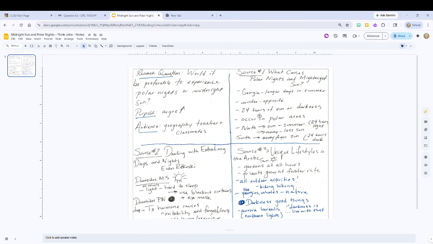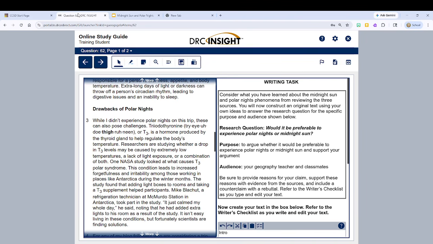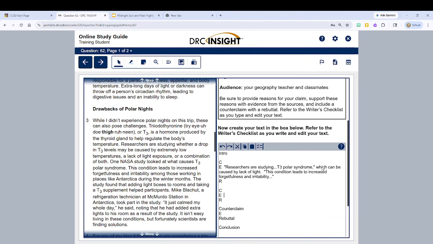We've got source 1, all about the reason why that happens at the poles, 24 hours of light during the summer and 24 hours of almost dark during the winter. We have source 2, all about the symptoms, the downsides of midnight sun and polar night. And then source 3, all about the fun activities that you can do in the midnight sun or polar darkness. We're going to use these notes to build our outline right here into our essay.